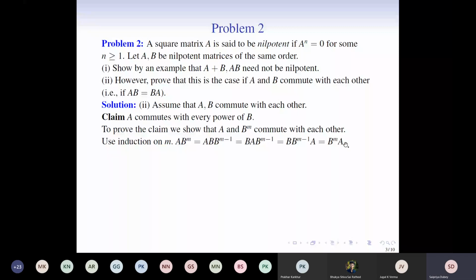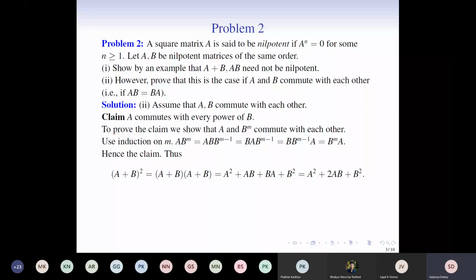Hence the claim. Now we look at this (a plus b) whole square. Usually we have the identity that for numbers, (a plus b) whole square is equal to a square plus 2ab plus b square. This we have been learning since we were kids. But why does that happen? If you literally sit and compute it manually, by the distributive property and element-wise, you will see that it is not 2ab but ab plus ba that comes up there.